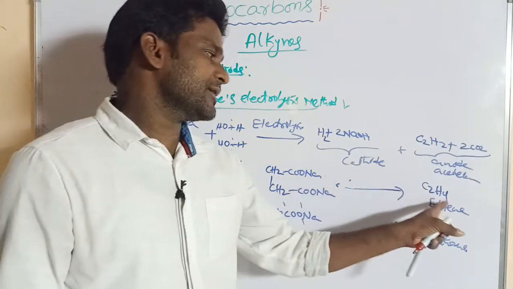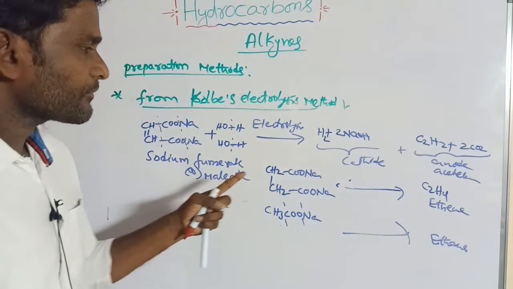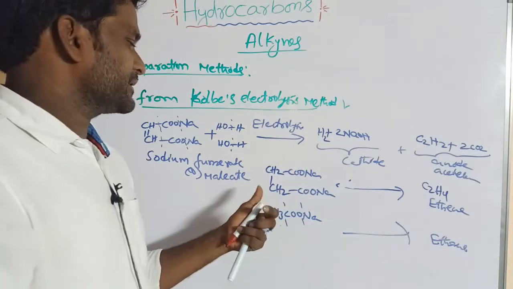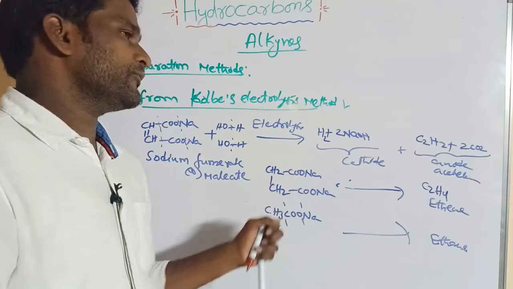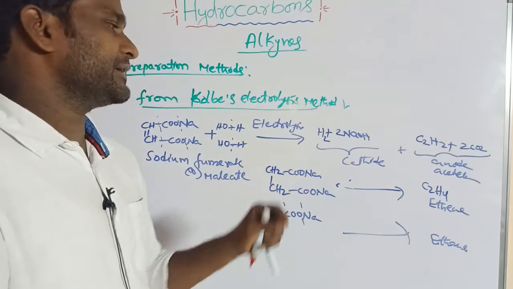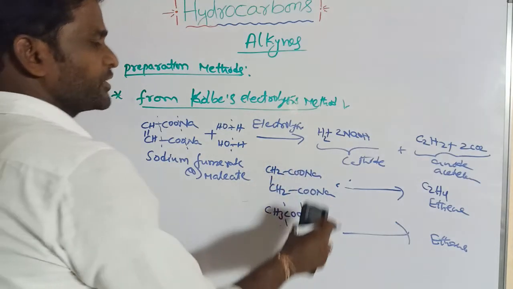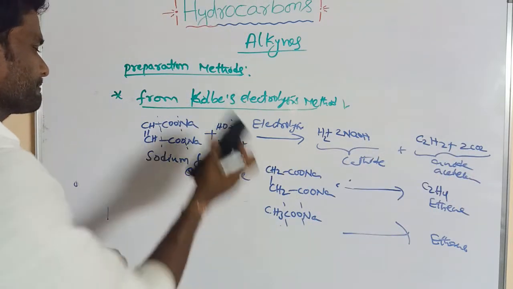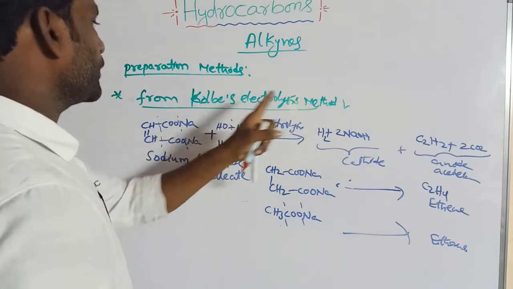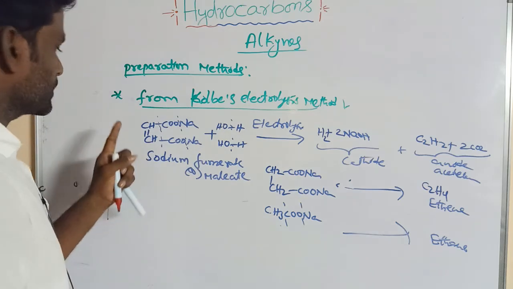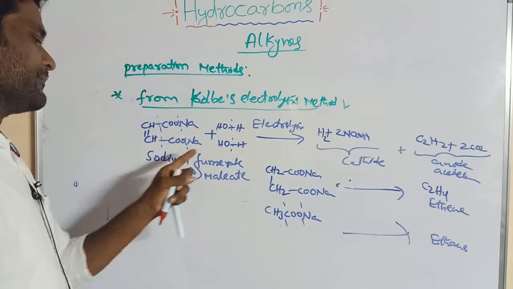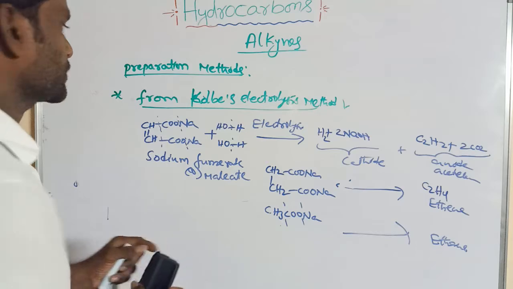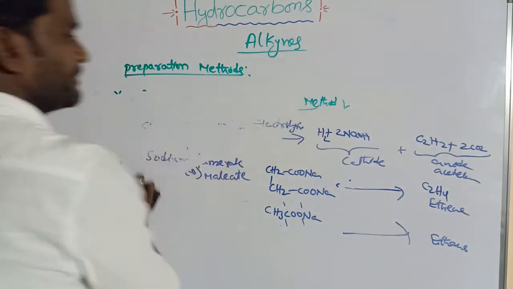For preparation of ethene in coal based electrolysis method, the disodium salt of succinic acid can be taken. For preparation of acetylene in coal based electrolysis method, sodium fumarate or maleate can be taken. So this is the coal based electrolysis method.